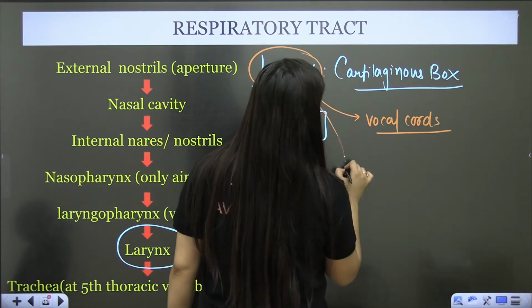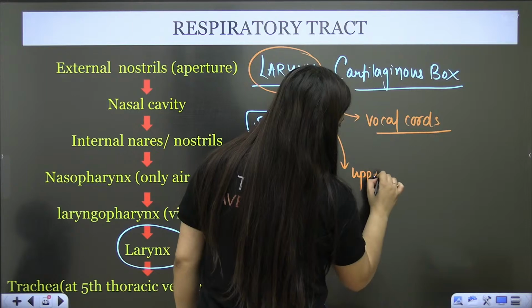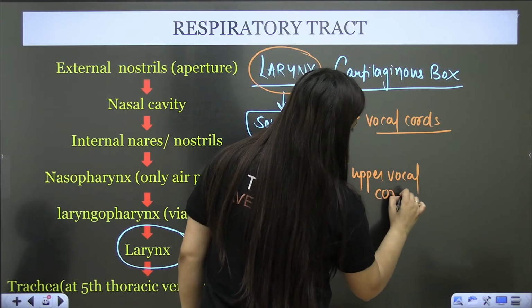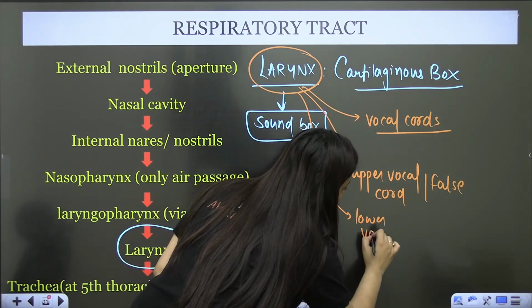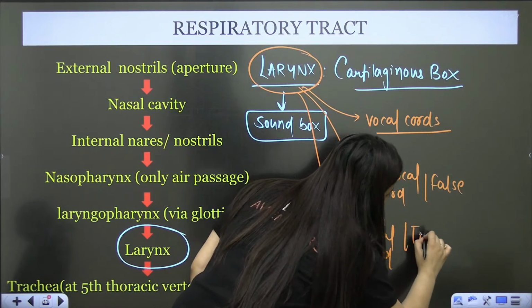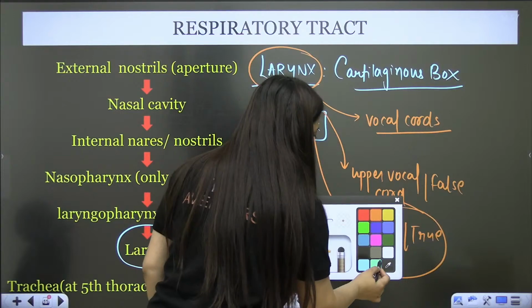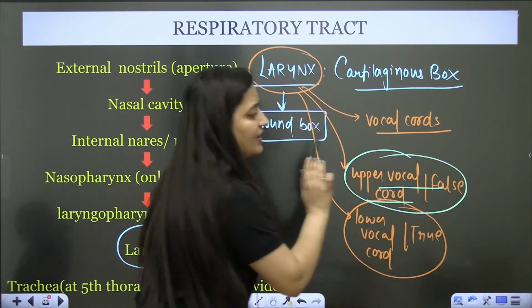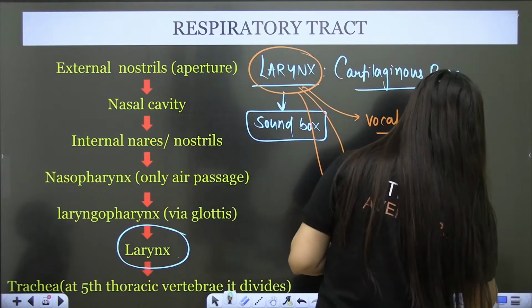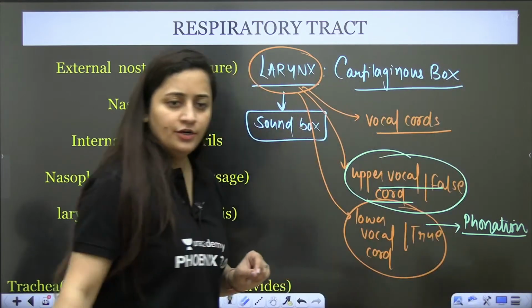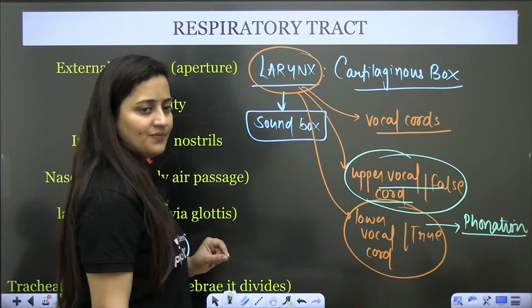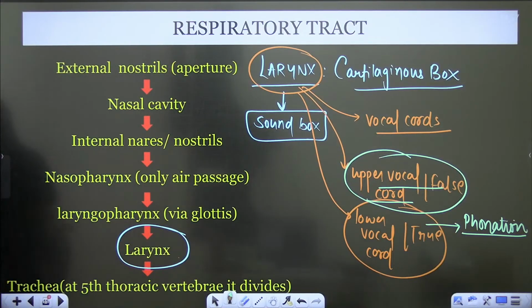These are the folds of skin. So there is the upper vocal cord, which is the false vocal cord, and there is the lower vocal cord, which is the true vocal cord. This true one will produce sound, and the false one is not helping in sound production. The true vocal cord is responsible for phonation, or sound production. Understood? Is it clear? During swallowing, the glottis is covered with the epiglottis, so the food will not enter there.